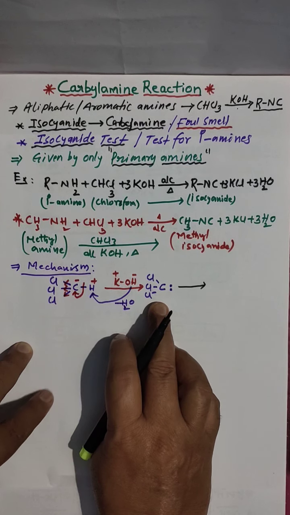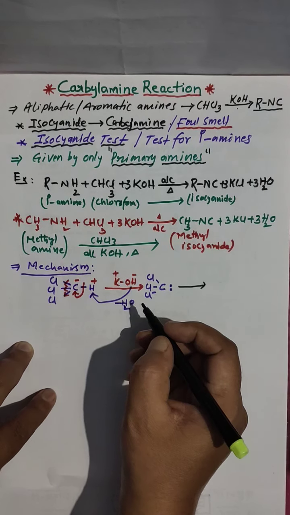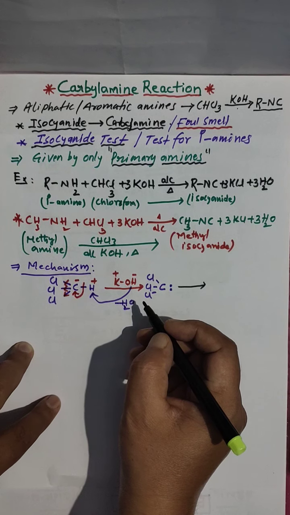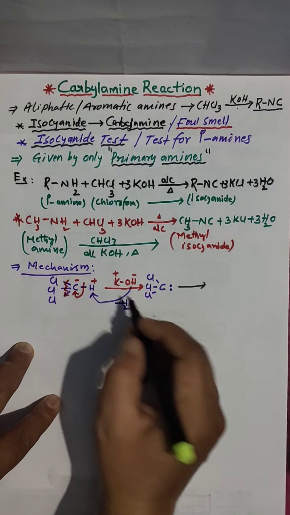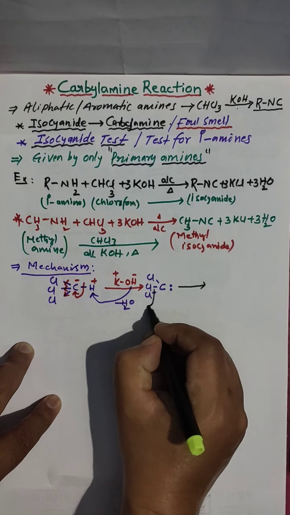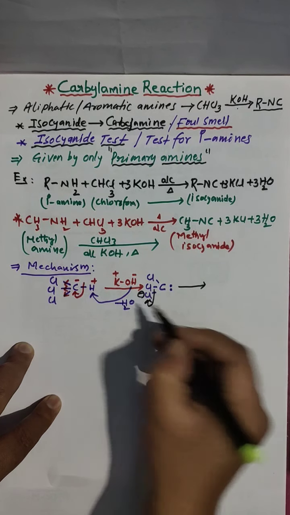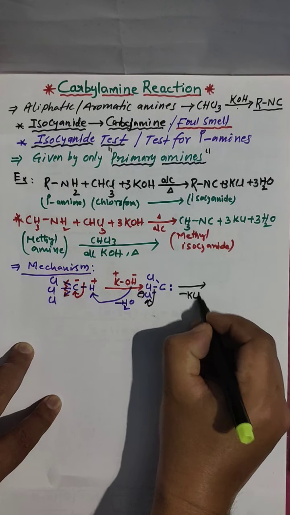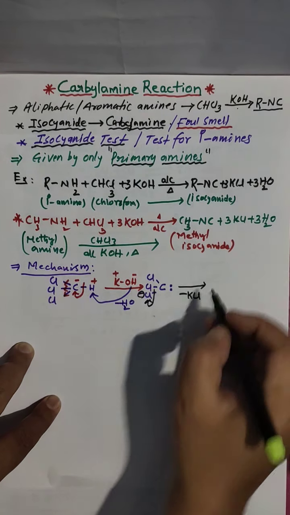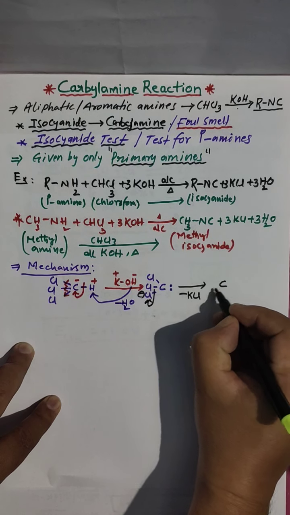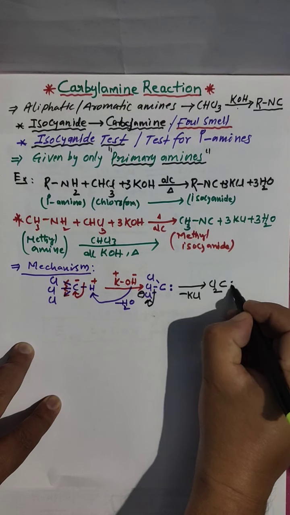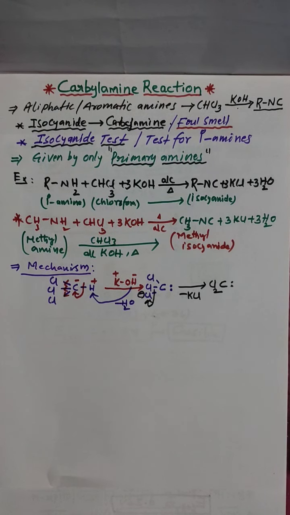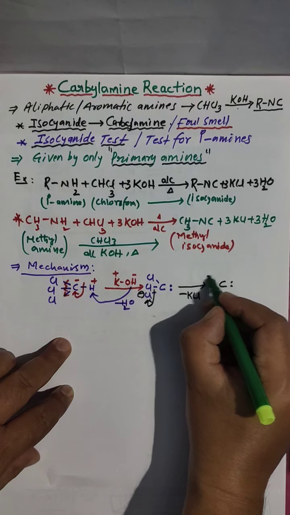Trichlorocarbene we are calling. Next, what happened? KOH will be involved in this reaction. Already we did. This K is there now. This K will take 1 chlorine, then removal of KCl. Then you are getting CCl2 with a lone pair. Formation of dichlorocarbene. This is what we are calling the intermediate.